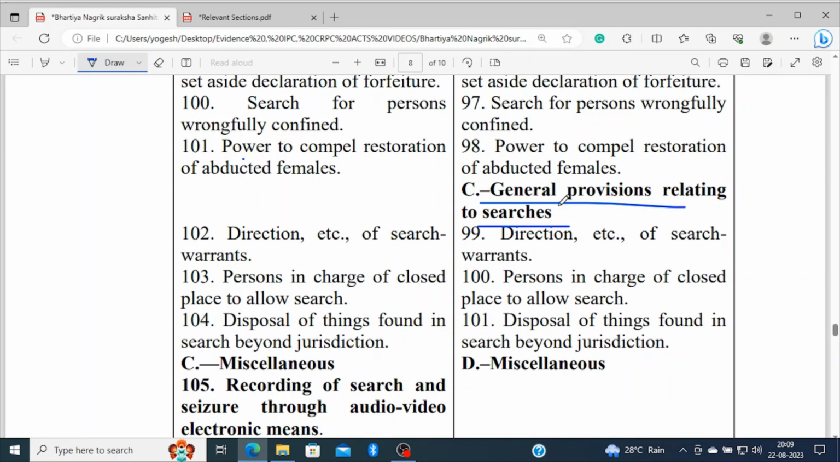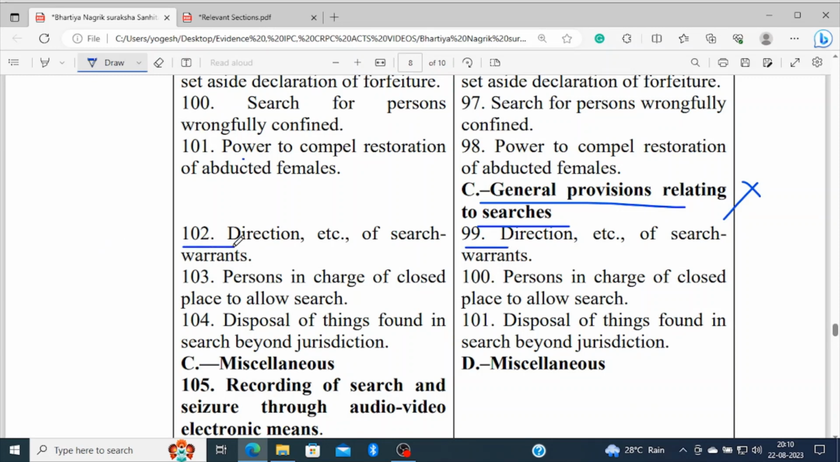This part C title is not available in the Bharatiya Nagarik Suraksha Sanhita. This section is not available. And the introduction of the search warrant section is previously in section 99.